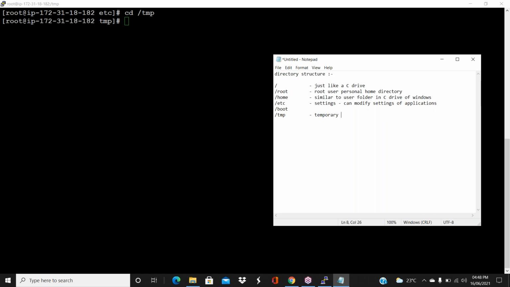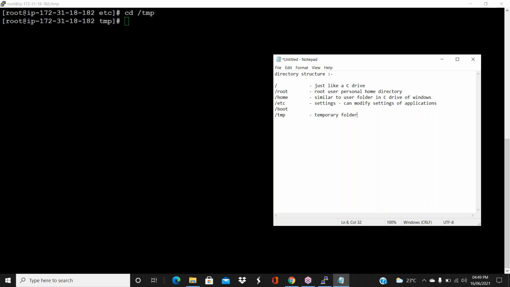Example, let's assume that I opened a browser and opened some websites. Sometimes it saves my passwords and all. So where will the cache information be stored? In the tmp folder only, guys. In Windows also we have a tmp folder. Same concept here also. If you do anything in your system, a cache will be created for that. tmp is a system folder. Your system will use this cache folder. You also can use it, but for temporary purposes.